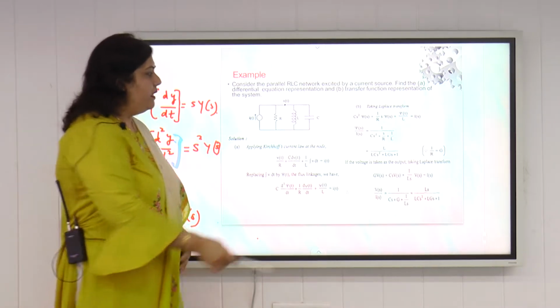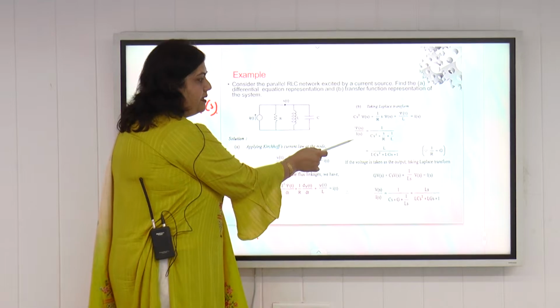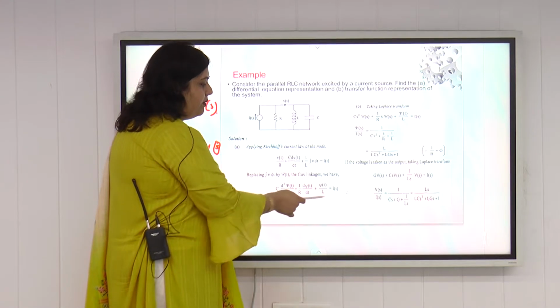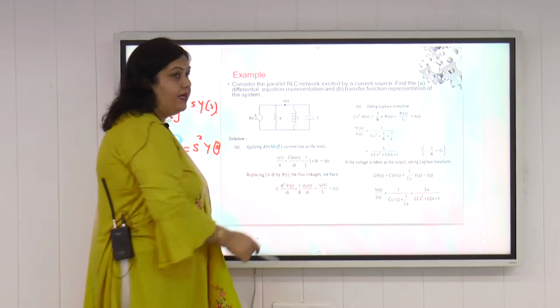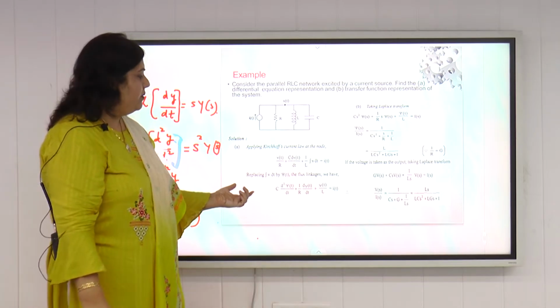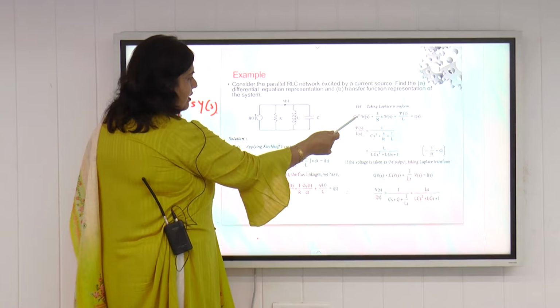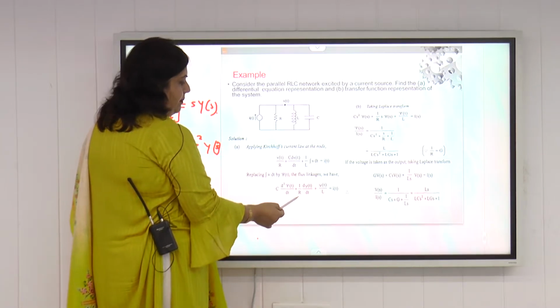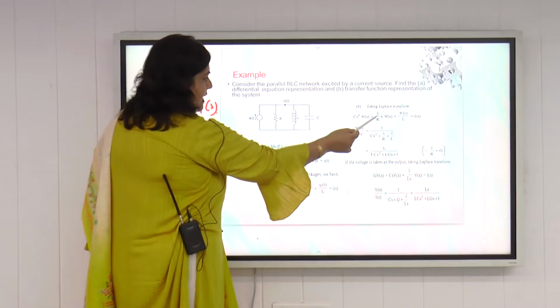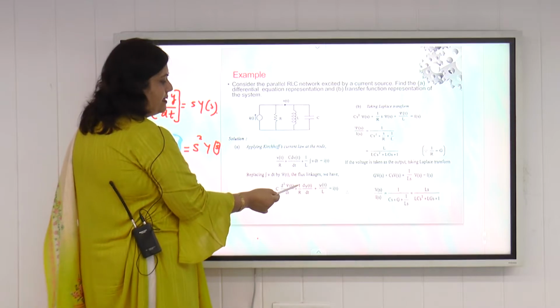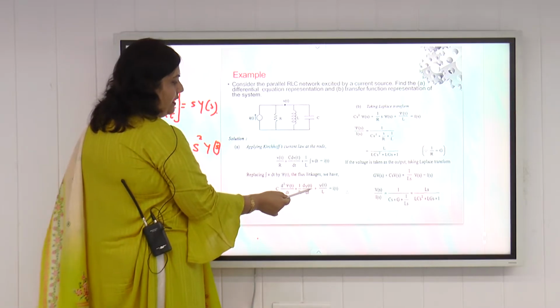So we have to find the ratio of psi s upon i s here. So we have to take the Laplace transform of both sides of this equation by considering initial conditions to be equal to 0. If we take the Laplace transform of both sides, we will get C s square phi s plus 1 by R s into phi s, because d by dt has the Laplace transform of s phi s.